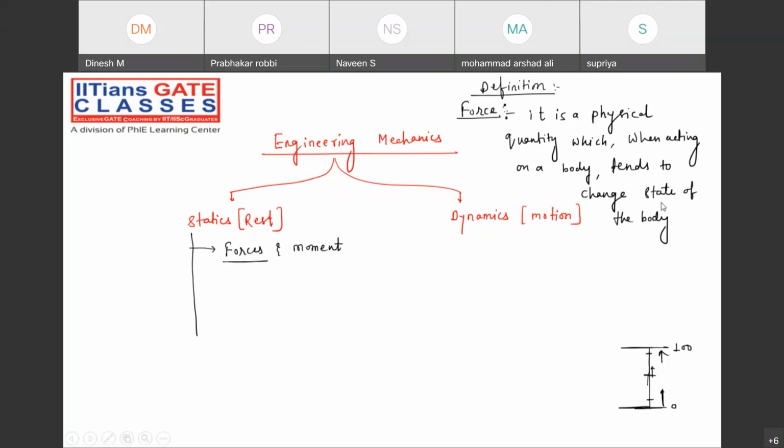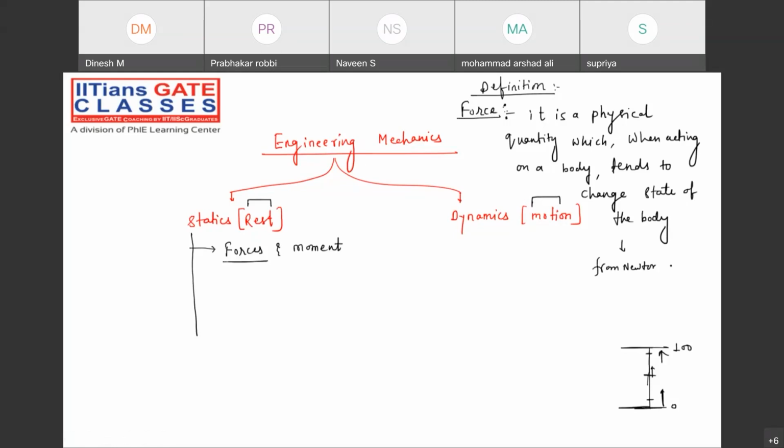If I say state, what do you mean by this state? State means either the rest condition or the motion condition, right? Yes or no, guys? It is a physical quantity which when acting on a body tends to change the state of the body, right? From Newton's second law.